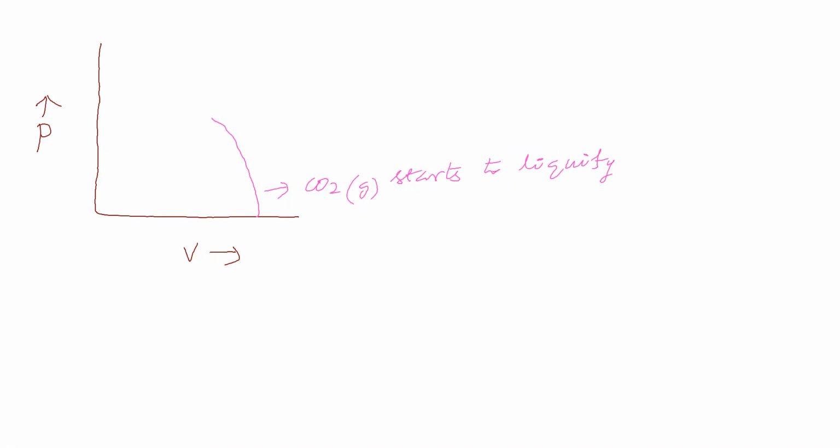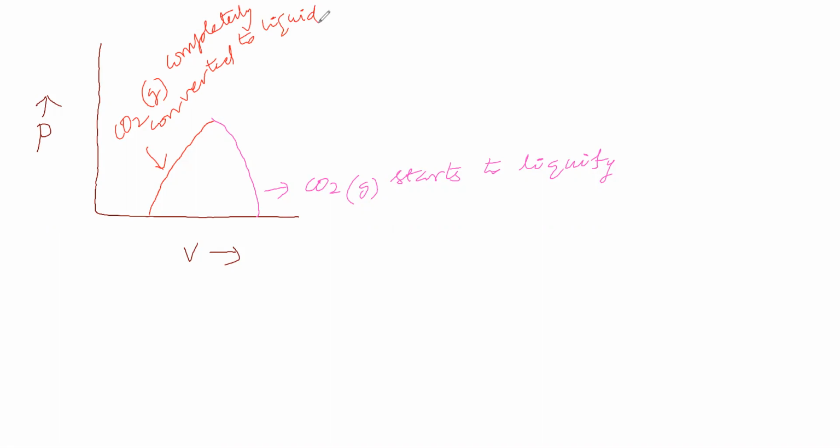We are going for another boundary line. This boundary line says carbon dioxide gas is completely converted to liquid.